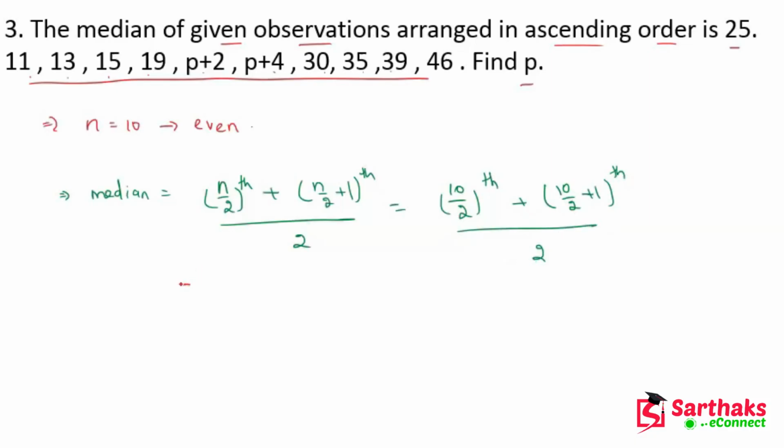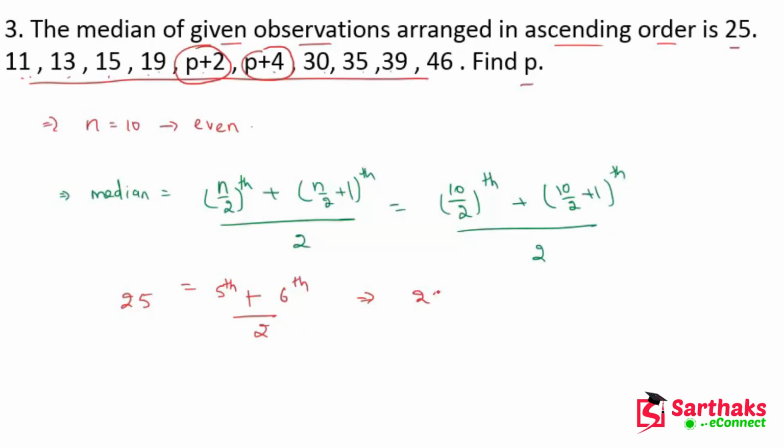Got it? Now 10 upon 2 is the 5th observation, plus 10 upon 2 plus 1, which is the 6th observation, divided by 2. Now what is the 5th observation? Here you can see 1, 2, 3, 4, 5. So p plus 2 is the 5th observation and p plus 4 is the 6th observation, and we know that the median is 25.